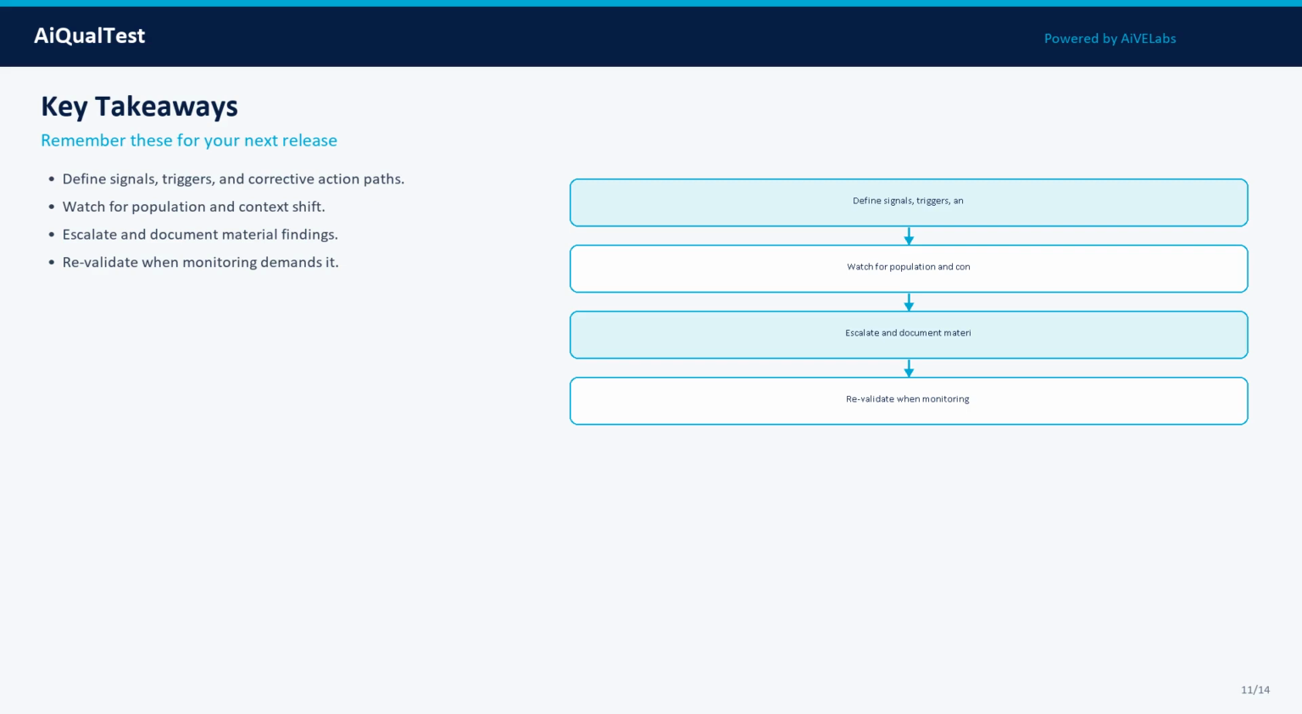Key takeaways for your team. Takeaway 1: Define signals, triggers, and corrective action paths. Takeaway 2: Watch for population and context shift. Takeaway 3: Escalate and document material findings. Takeaway 4: Revalidate when monitoring demands it. Write these into your team wiki and release checklist so they survive staffing changes.